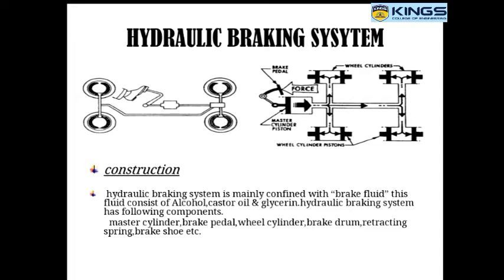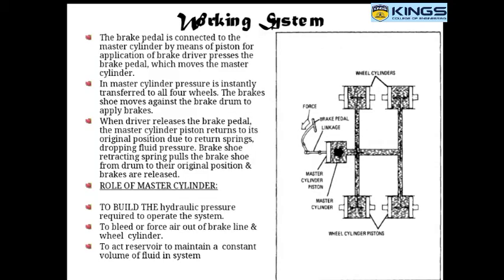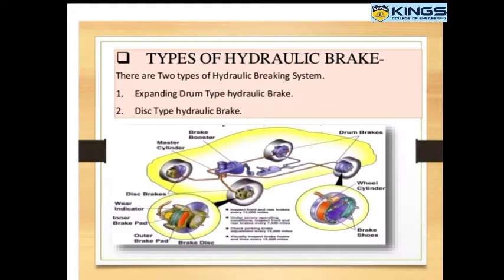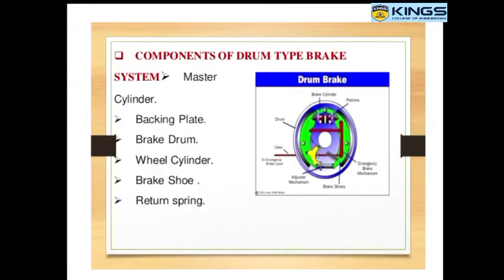Various components of the brake. Before that, there are two types of hydraulic braking. One is expanding drum type, another one is disc type. Various components of drum type are backing plate, brake drum, wheel cylinder, brake shoe, returning spring.